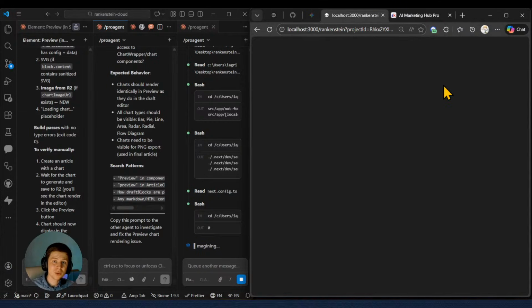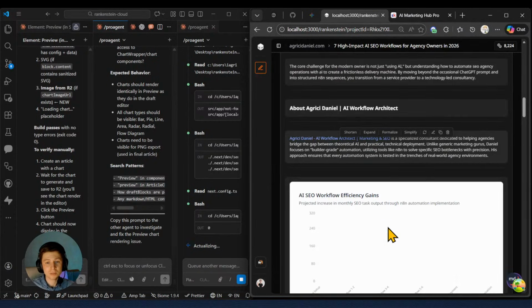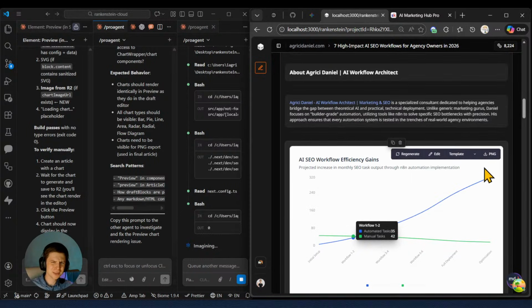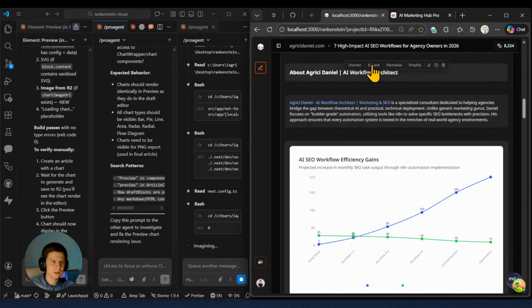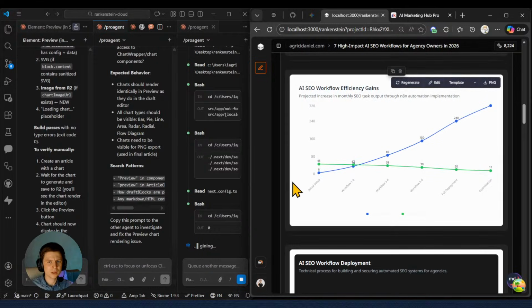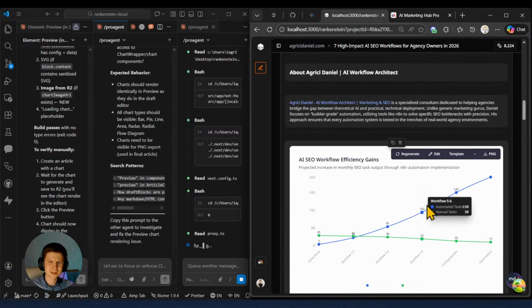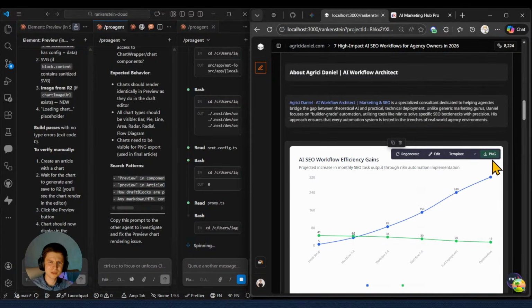Going back, I'm currently running it on localhost. So far there was a problem with the legend, and it was not working, but right now, oh my goodness, this is so beautiful. I like this line chart. Nice. Can I download this PNG?